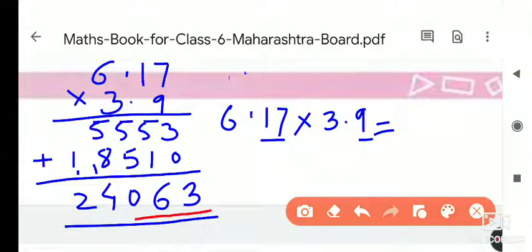1, 2, 3, that red line I showed, and here give the point. So the answer is 24.063. In this way we have to solve this question. Note down all of you this. Now we will take the next example.